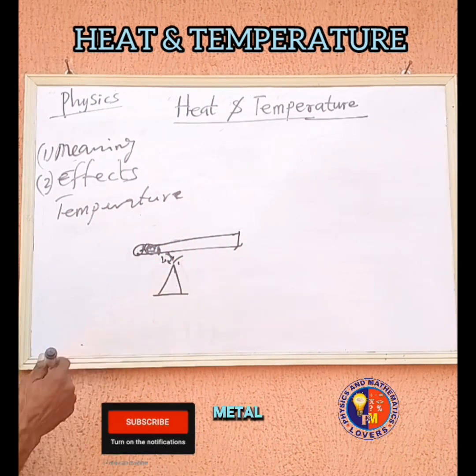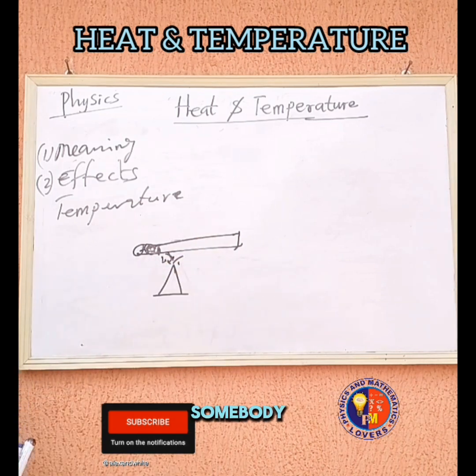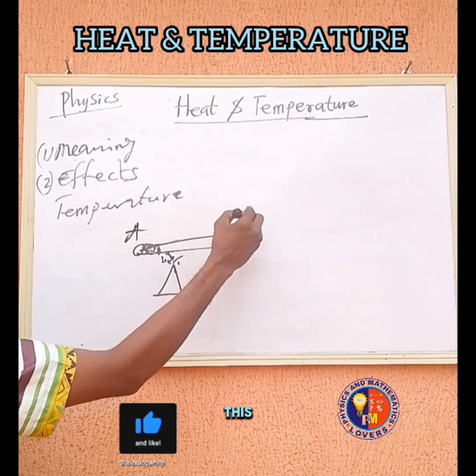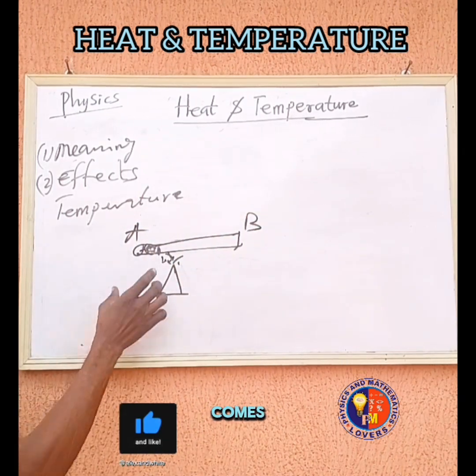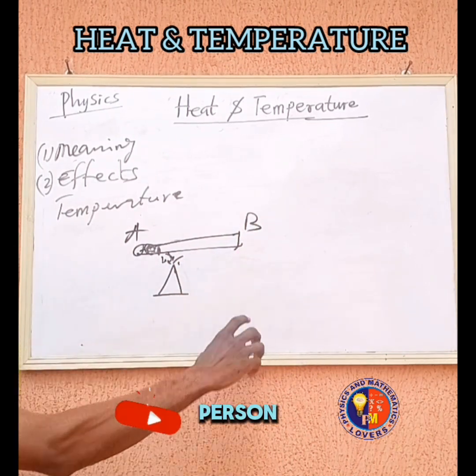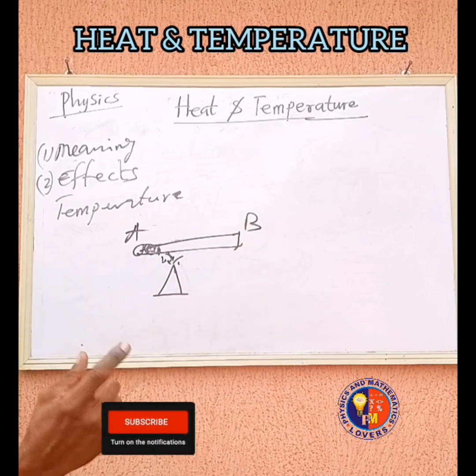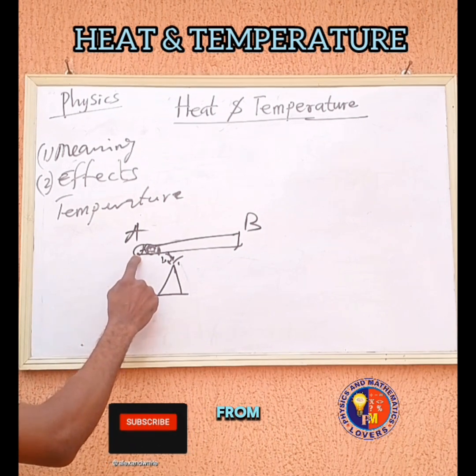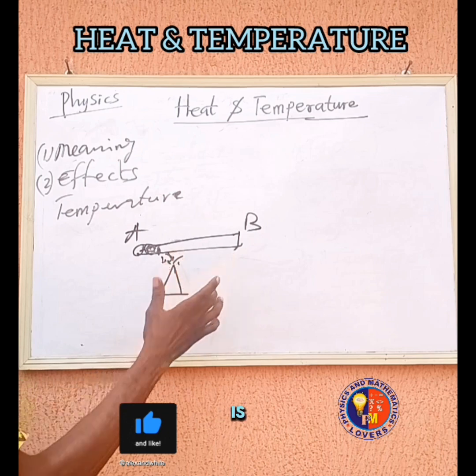Let's assume this is a metal rod. This is point A and this is point B. If somebody comes and holds this side, point B, the person will feel the heat. Meaning that heat has been transferred from here to here. So that is the concept of heat.